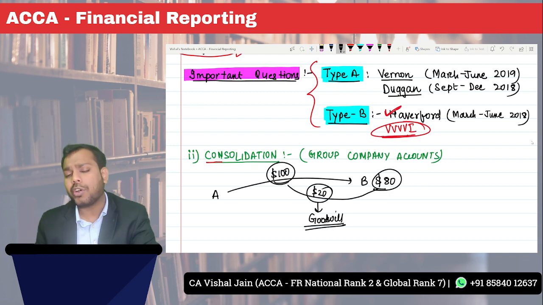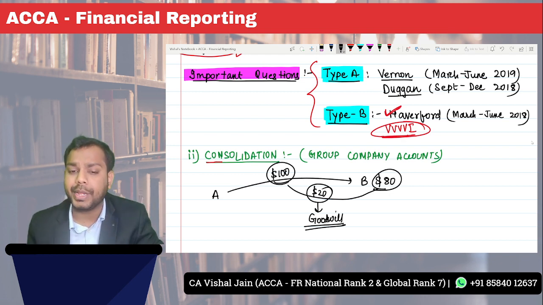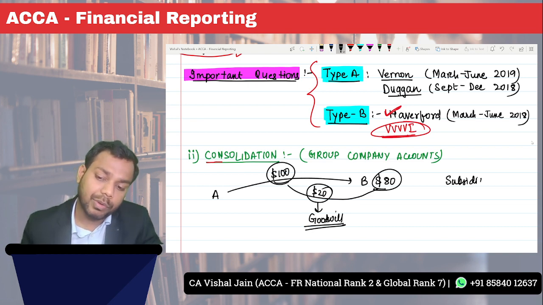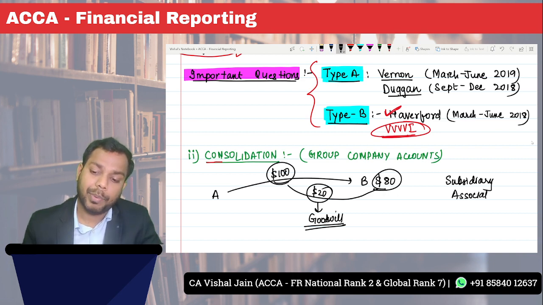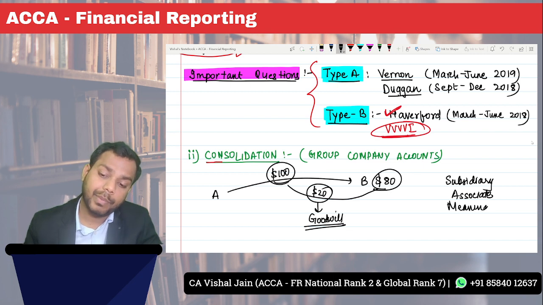So there will be a lot of adjustments that you will be discussing in the consolidation chapter, that is the group company accounts. You will be studying about subsidiary. You will also be discussing associate. Plus you will also discuss the meaning of the term control.